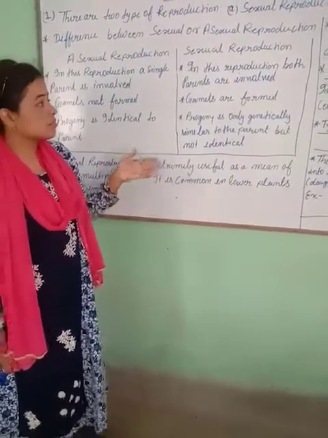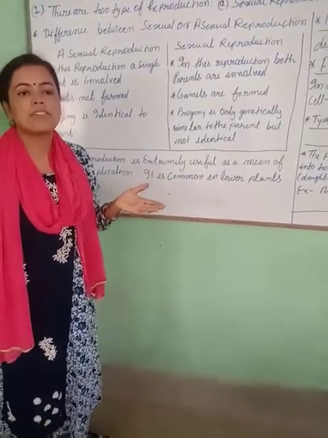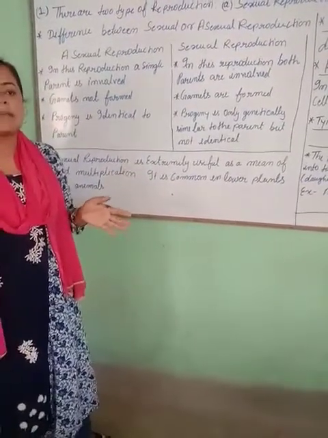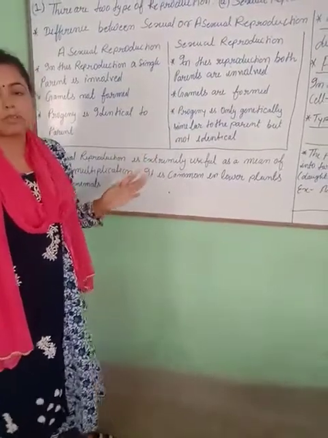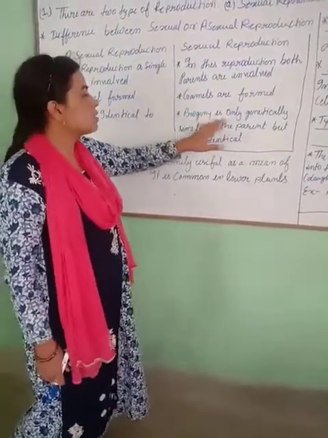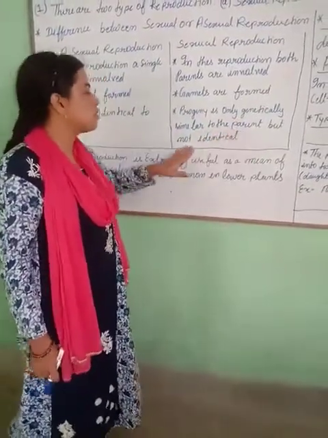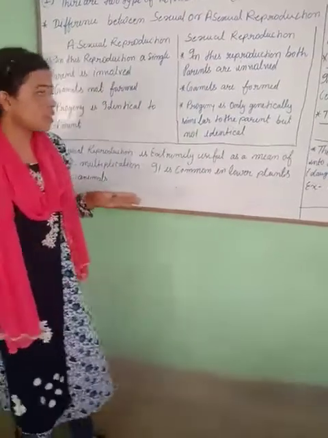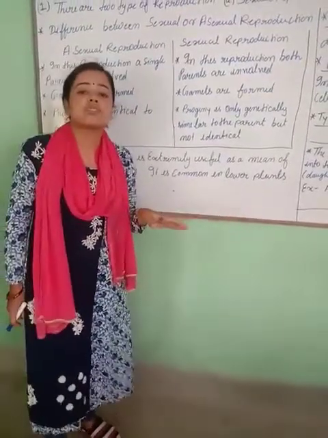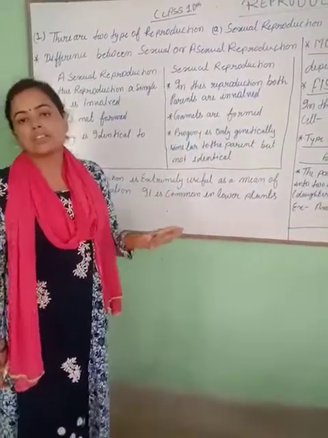Third, the progeny is only genetically similar to the parent but not identical. A new individual formed by reproduction is similar but not identical to the parent.